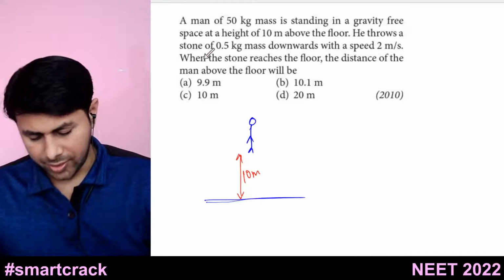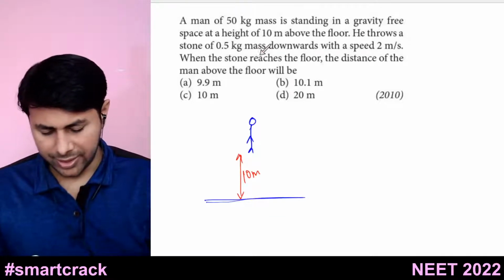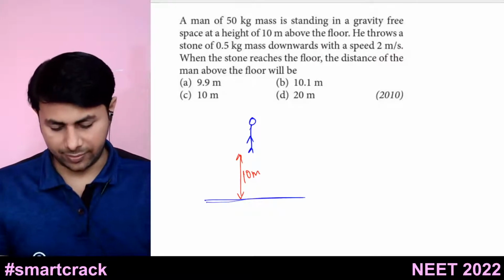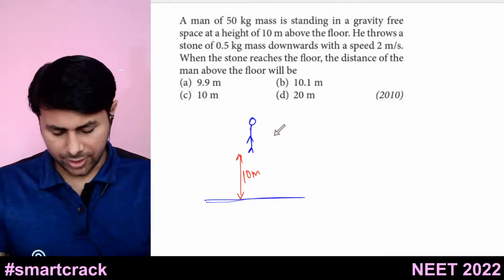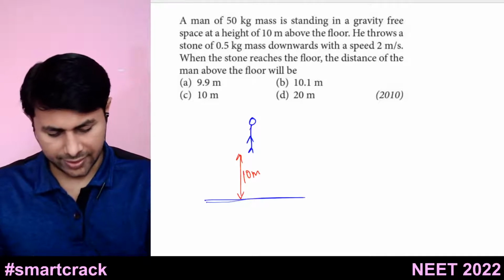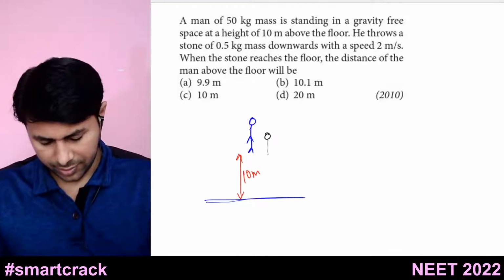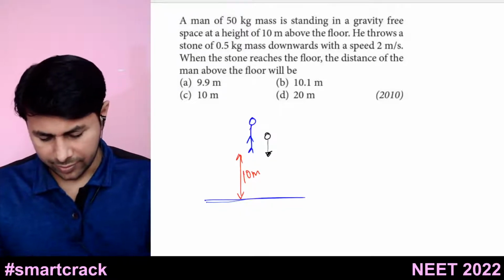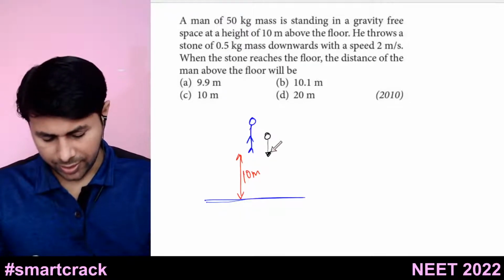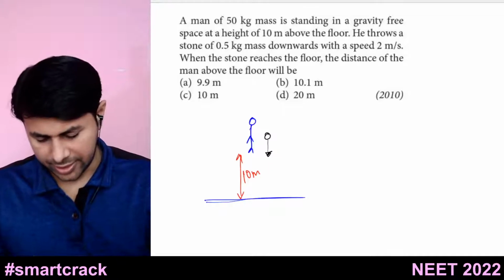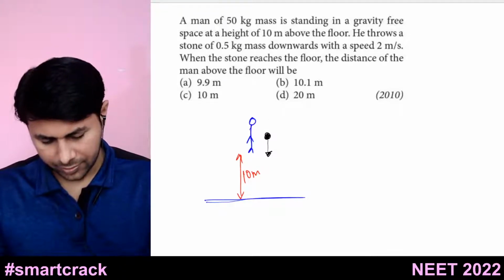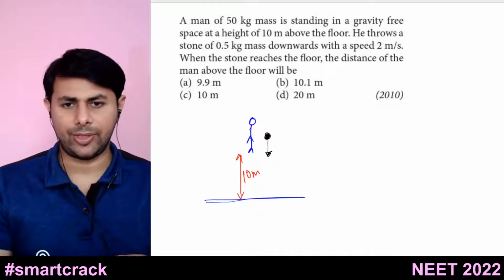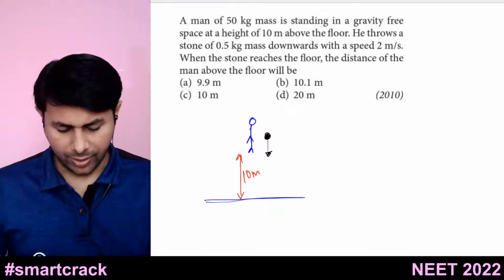Then he throws a stone of 0.5 kg mass downwards with a speed of 2 meters per second. So he throws a stone from this height downwards with a speed of 2 meters per second. When the stone reaches the floor, the distance of the man above the floor will be? This is the question.